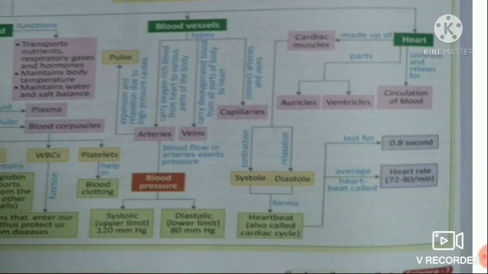For example, first is the large intestine. The undigested food material which accumulates in the large intestine after reabsorption of water will be sent to the rectum, and with the help of the anus it will be expelled out. Now in the lungs, carbon dioxide gas reaches from all body parts, and this carbon dioxide gas is exhaled out from the lungs during the process of breathing.